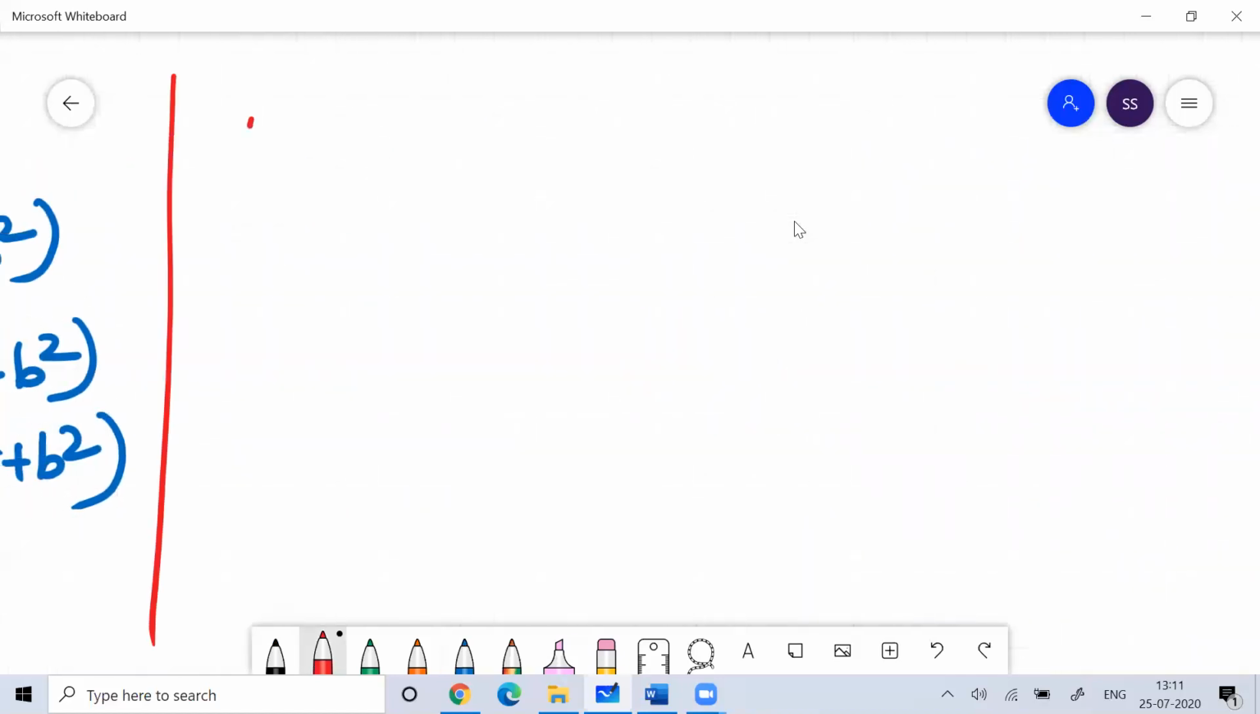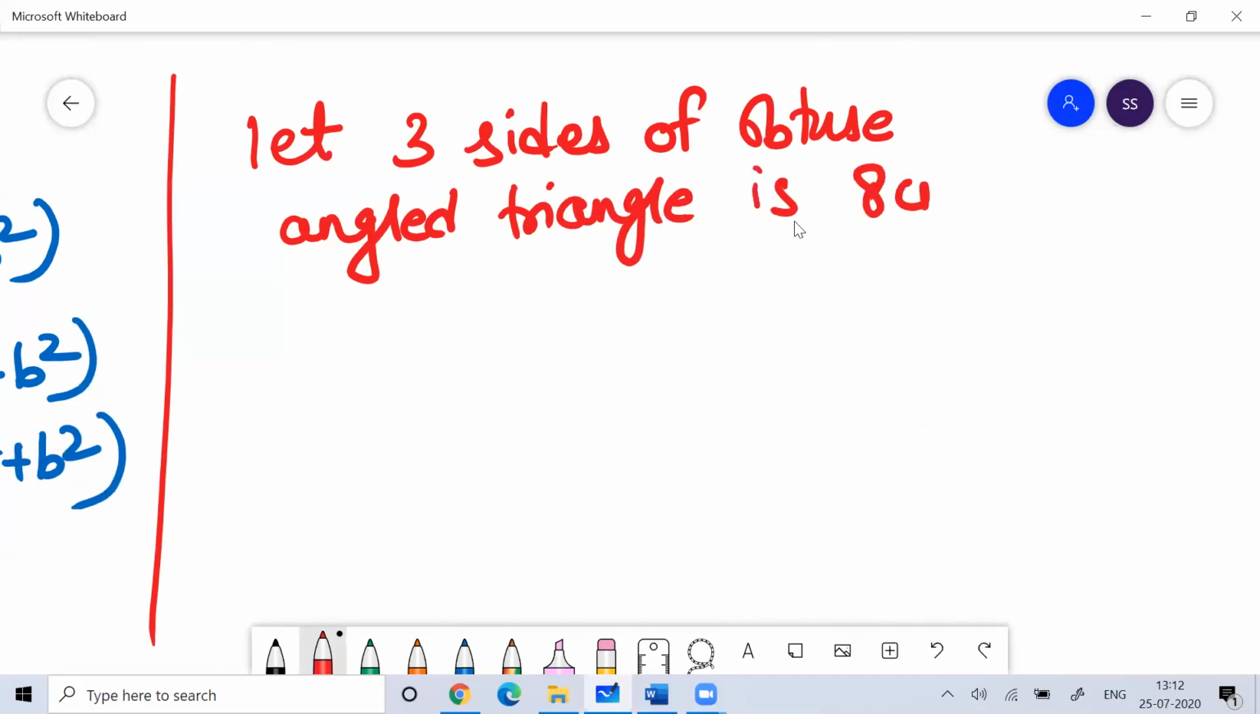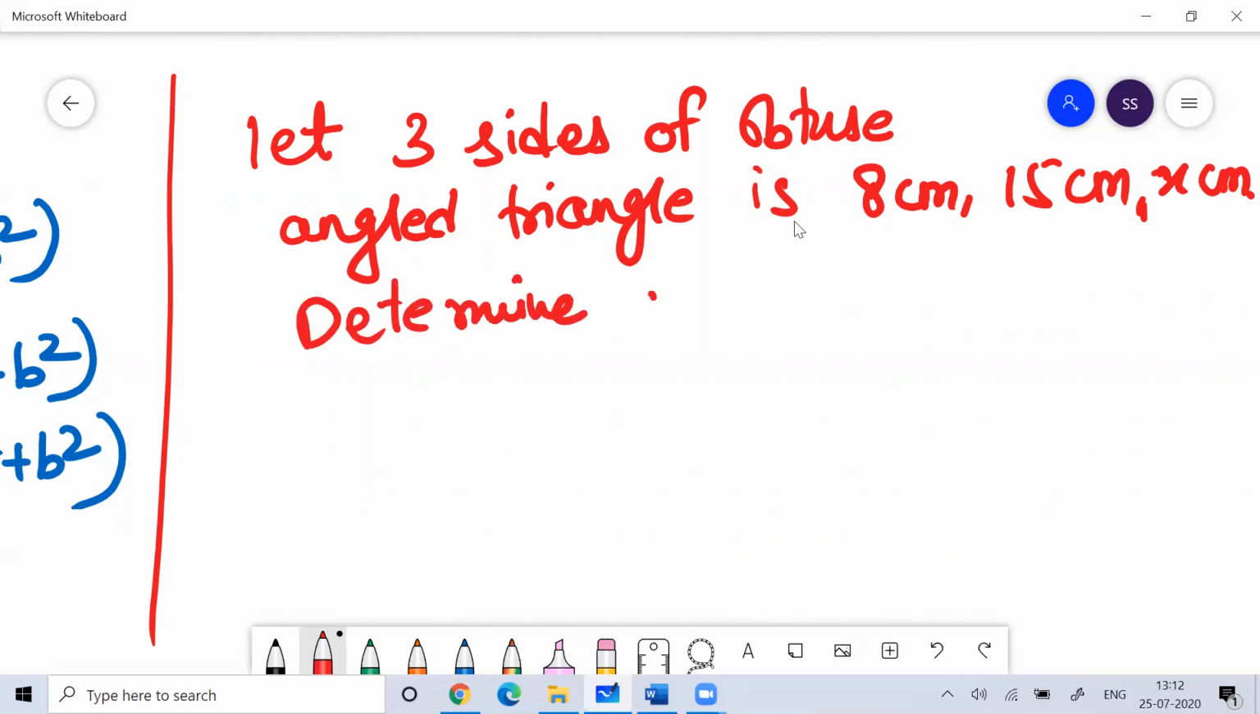Now, let the three sides of an obtuse angle triangle be 8 centimeter, 15 centimeter, and x centimeter. You have to determine the possible values of x.